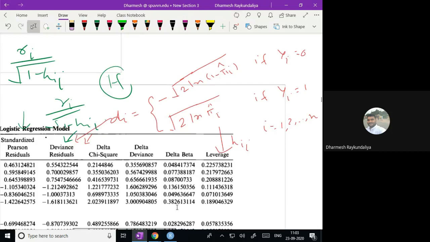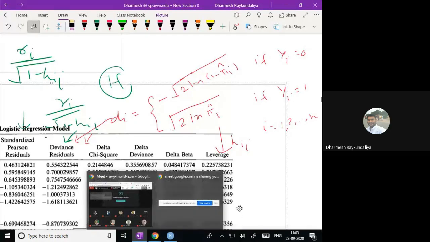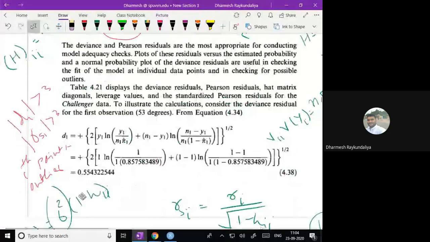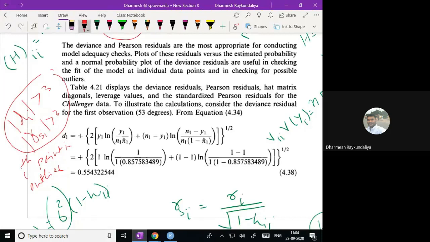Now, all these measures, deviance residuals and standardized Pearson residuals, are mainly useful to decide whether there is an outlier in your data or not. As I told you, if the absolute value of the deviance exceeds 3, we say that the ith observation is an outlier, or if the absolute value of the standardized Pearson residual exceeds 3, we say that the ith point is an outlier.